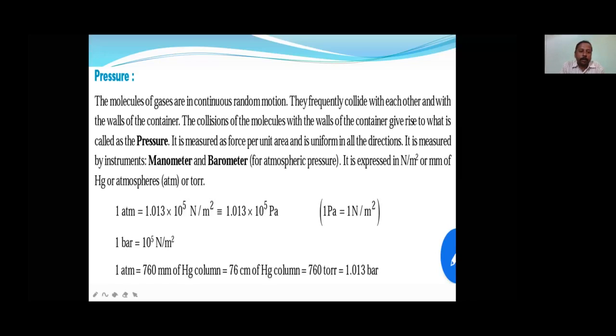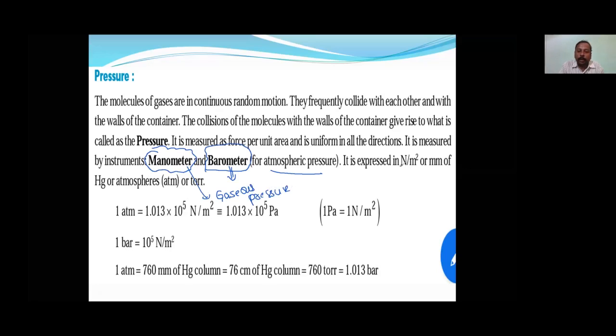There are two types of pressure actually, gaseous pressure and atmospheric pressure. If I am measuring the pressure exerted by a gas on the walls of its container, it is measured by a manometer. If it is atmospheric gases exerting pressure on the earth's surface, that is measured by a barometer. Barometer measures atmospheric pressure, manometer measures gaseous pressure. There are two types of pressure.